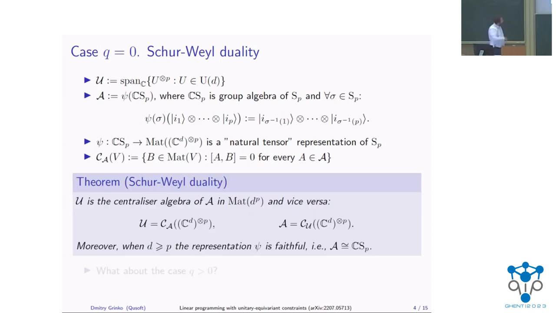And then the Schur-Weyl duality, the classic result in representation theory, essentially states that this algebra U is the centralizer of the algebra A and vice versa. And moreover, when the local dimension is big enough, this representation is faithful, meaning that you actually have an isomorphism between this matrix algebra A and this abstract group algebra. So now what about the case Q greater than 0?